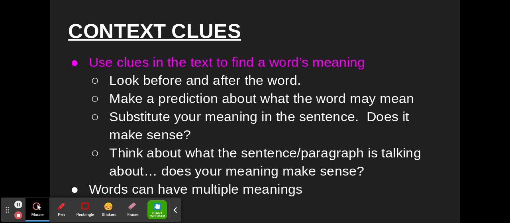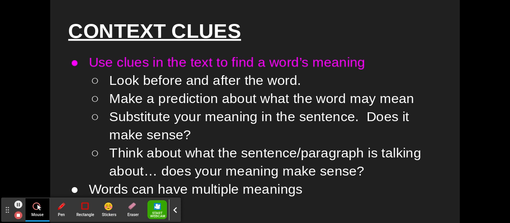And word choice means, why would an author choose a specific word? Is it there to paint a picture? Is it there to make you maybe read something differently or to think about what you're saying? But context clues also help us understand what a word means or what it's trying to say. So you can use the clues in the text to help you find a word's meaning or even to find why that word's there. So you can look before and after the word for clues.